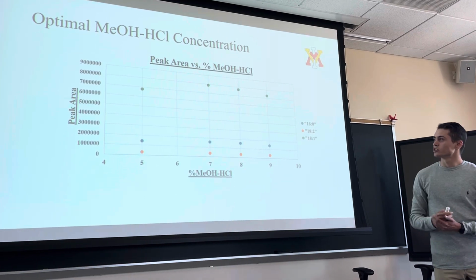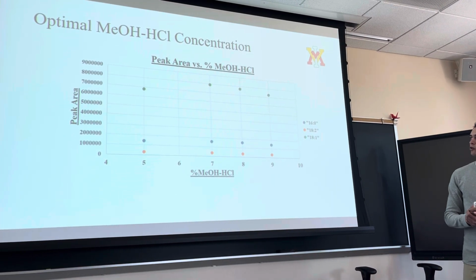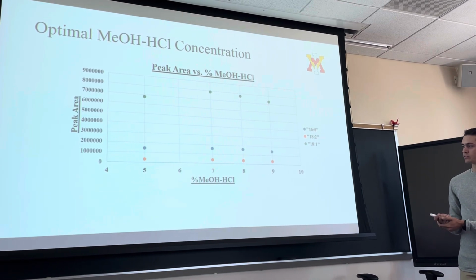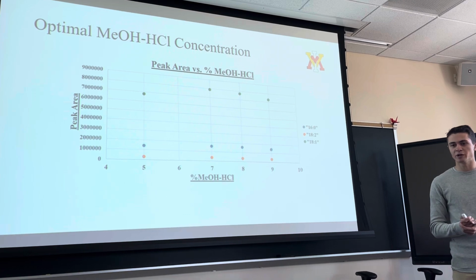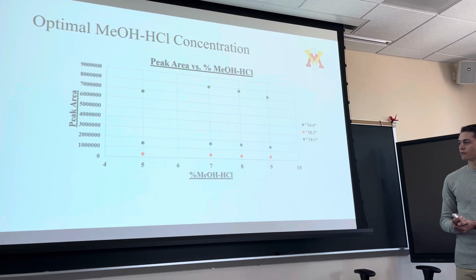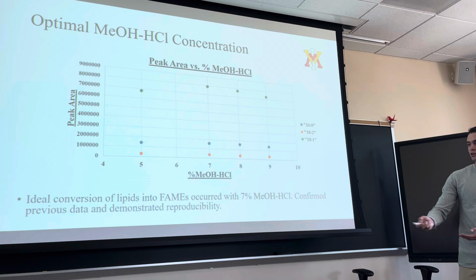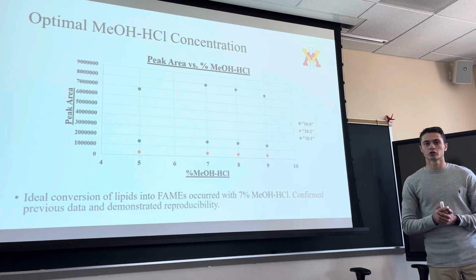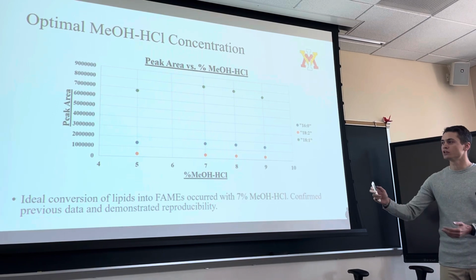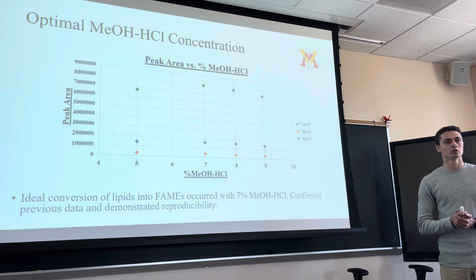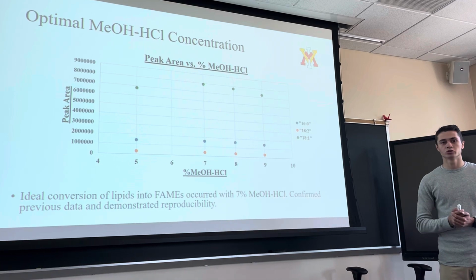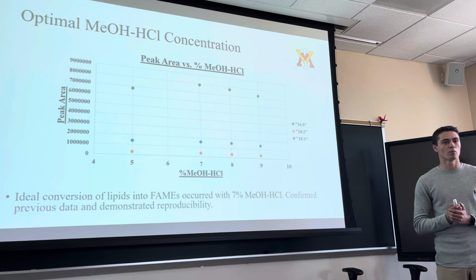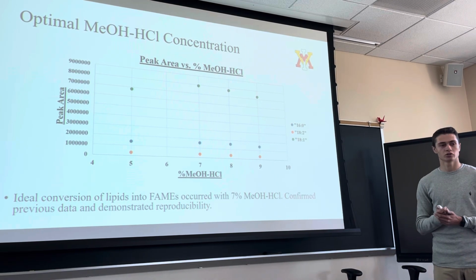This table represents the experiment where we found our optimal MeOH HCl concentration. We found optimal conversion of lipids into FAMEs at around 7% methanolic HCl. So ideal conversion of lipids into FAMEs occurred within this range. However, this is a much subtler trend than what we noticed in previous data. Previous data indicates a much sharper trend towards 7%, so this will take some more time in which we have to fine tune, and we'll have to run a couple more experiments to get a more pronounced trend.